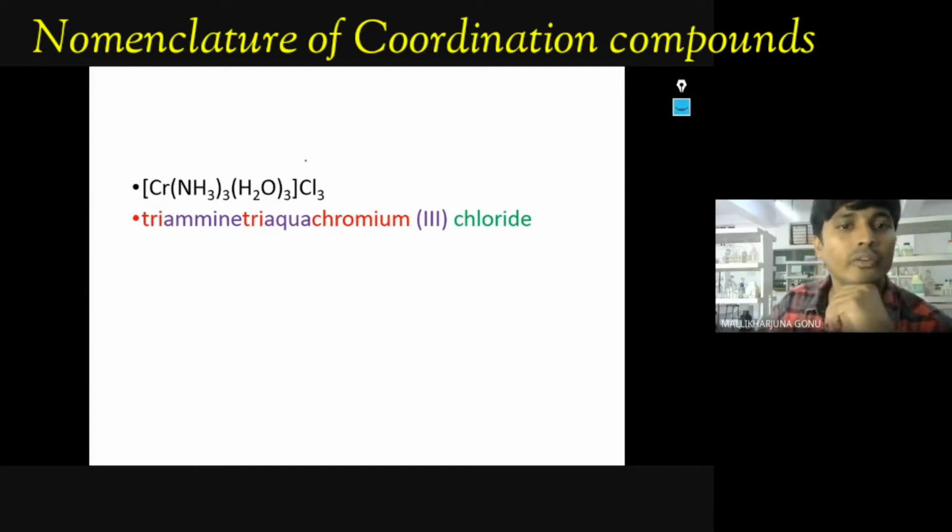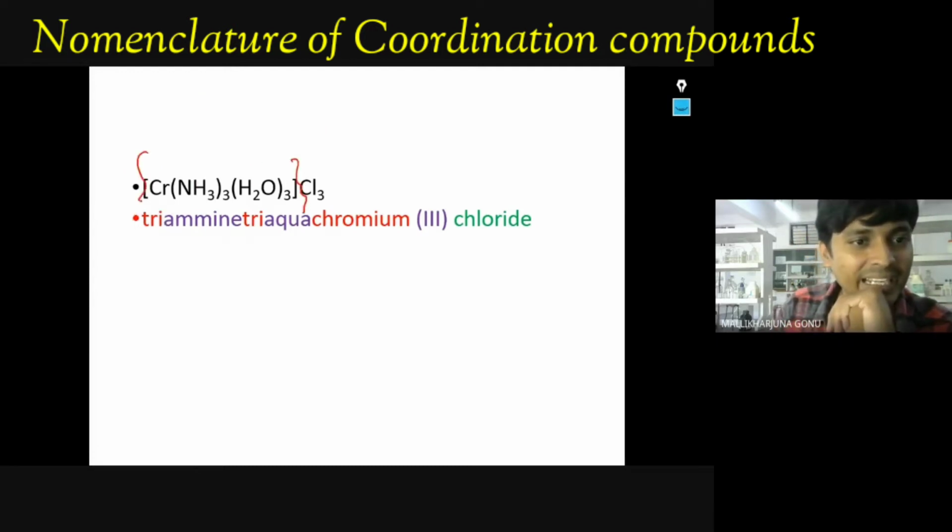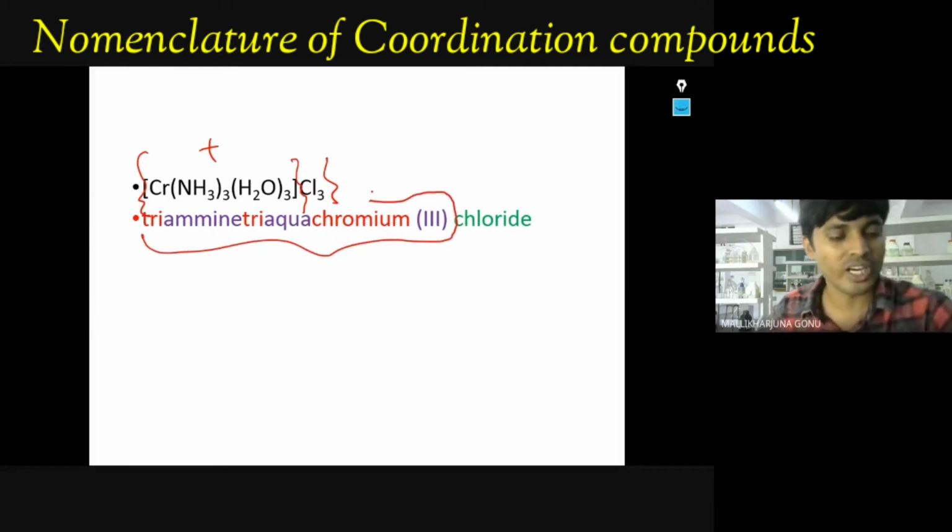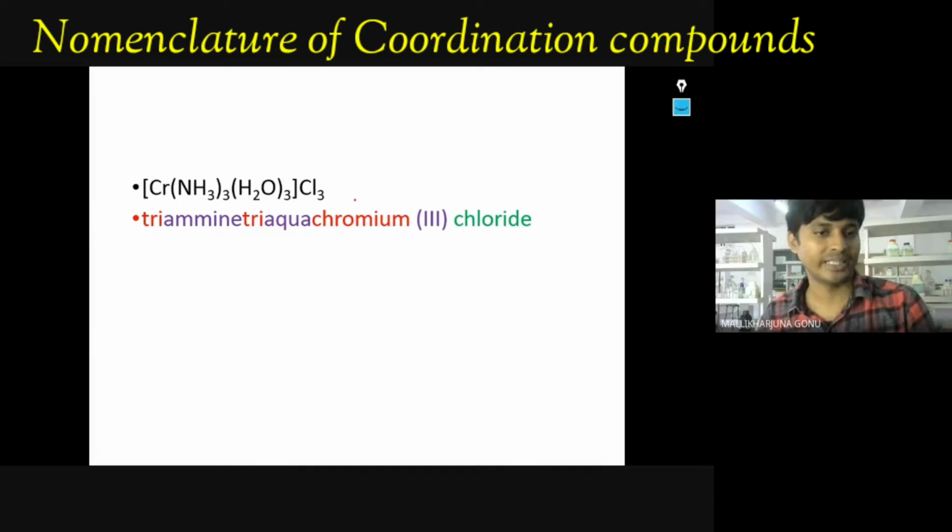In this one, which one is the cation? This part is the cation part. So first you have written that. And this part is the anion part. So the name whatever you write, that should be first the cation. So first thing is the cation should be there. That cation name you give now.